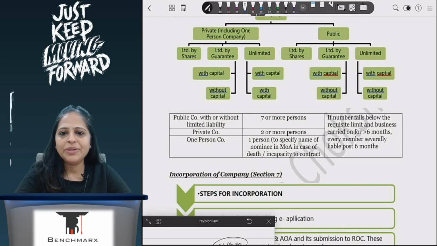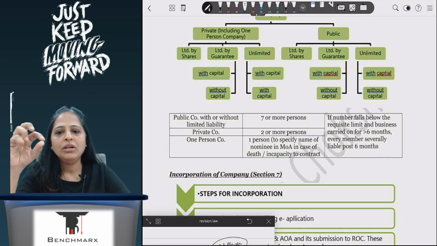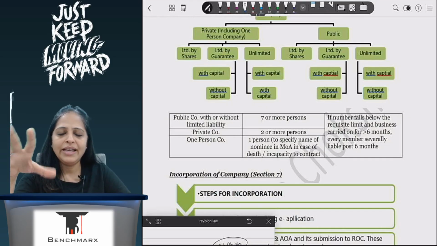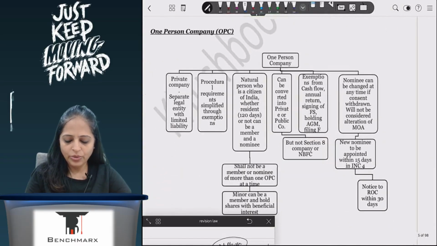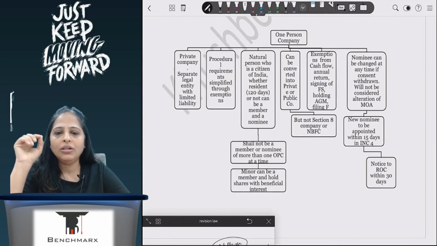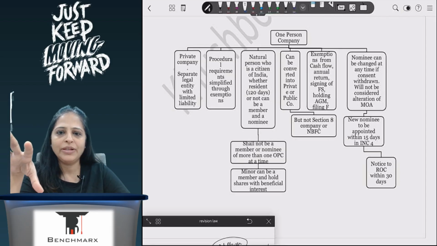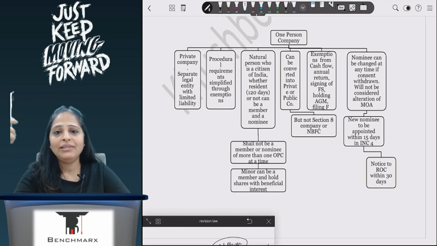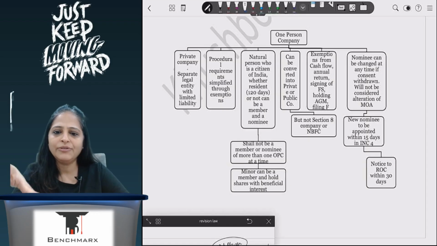So in one person company, you have one member and one nominee. Both of them may or may not be resident in India, have to be a citizen of India. It is basically to allow ease of doing business, which is why you have that person. That is why you have the concept of a one person company. So if a single individual wants to start a company and not a proprietor, have limited liability, be governed by MCA, then a one person company is best suited for them.